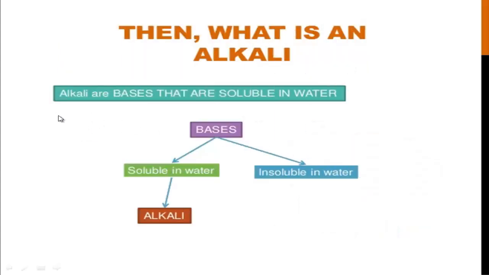Clearly, you can say bases are of two types, soluble in water and insoluble in water. The water soluble bases are known as alkalis. That means the bases which dissolve in water and produce hydroxyl ions, only those bases are called alkalis. And other bases are known as insoluble bases.